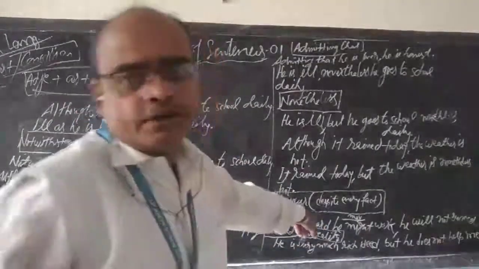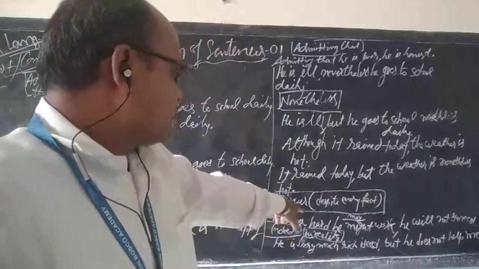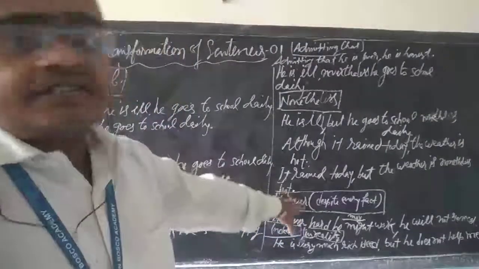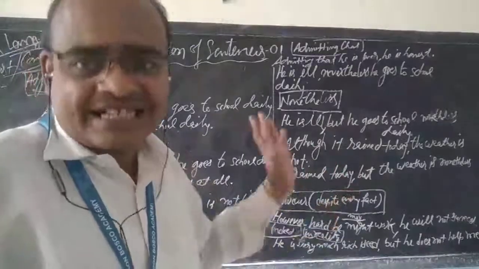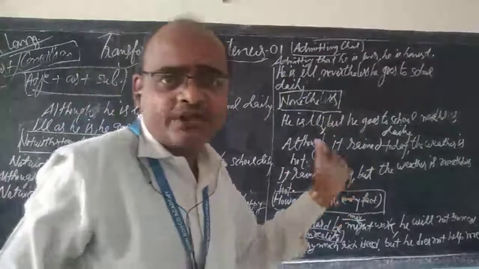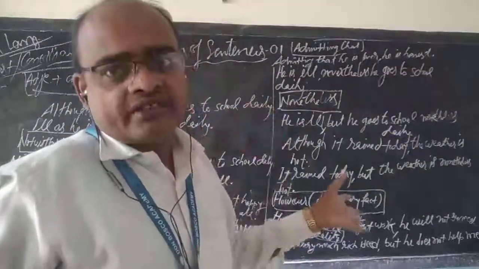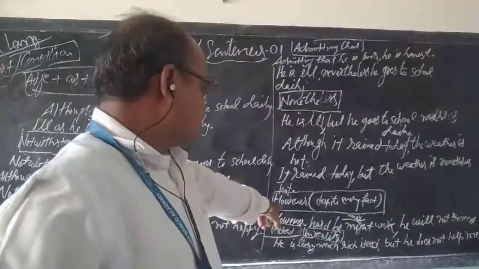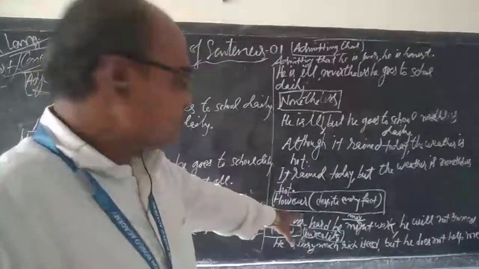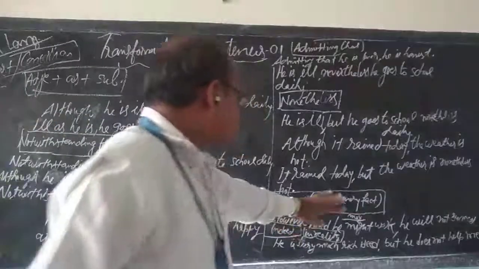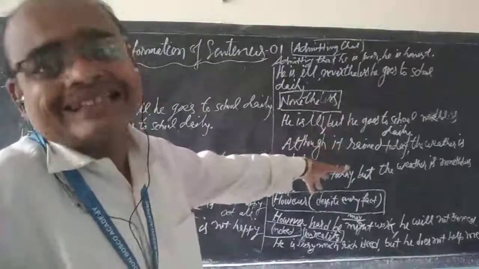However also can be used, but as an adverb, not as a conjunction, that we have already learned while doing compound sentences. Here we are learning how to use however as an adverb. Here however means despite every fact, despite all the given things.